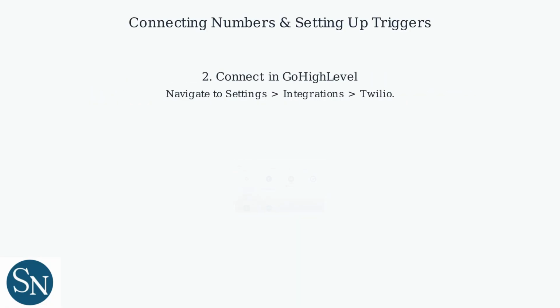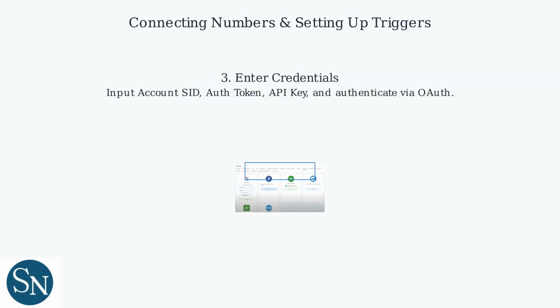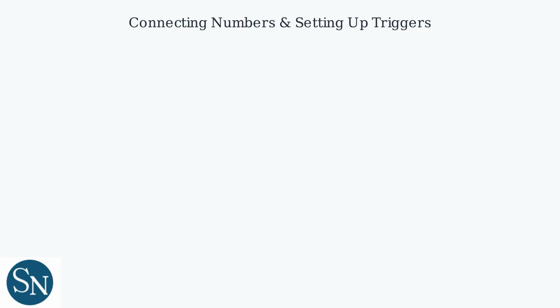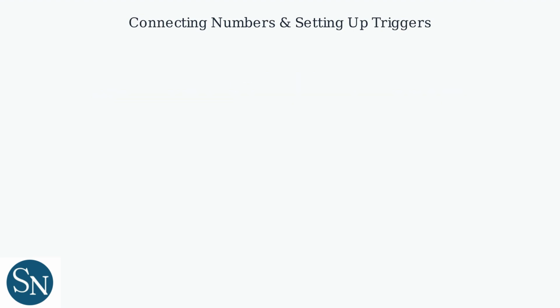Then, in GoHighLevel, navigate to Settings, Integrations, Twilio. Enter your Twilio account's ID, auth token, and API key, authenticating via OAuth for secure access. Assign Twilio numbers to GoHighLevel campaigns or contacts to enable SMS communication.